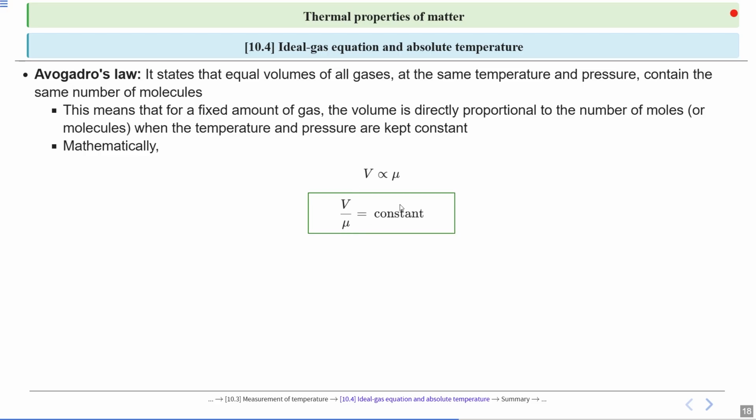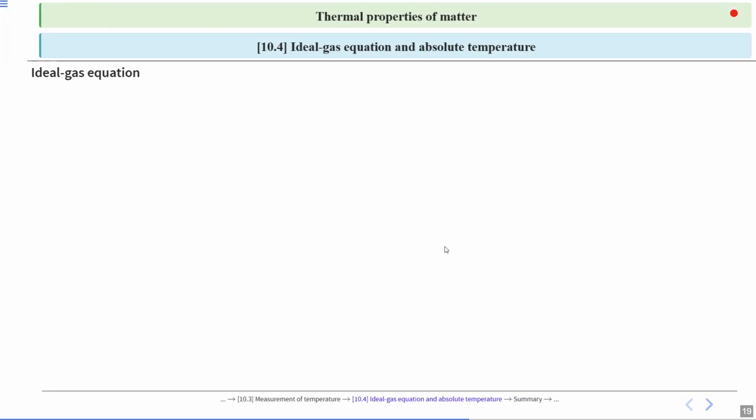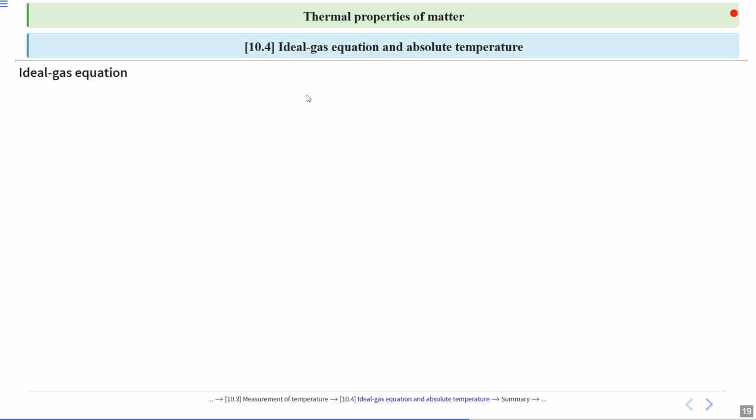This is Avogadro's law. The important point here is this: low density gases obey these laws, which may be combined into a single relationship, and that is the ideal gas equation in absolute temperature.